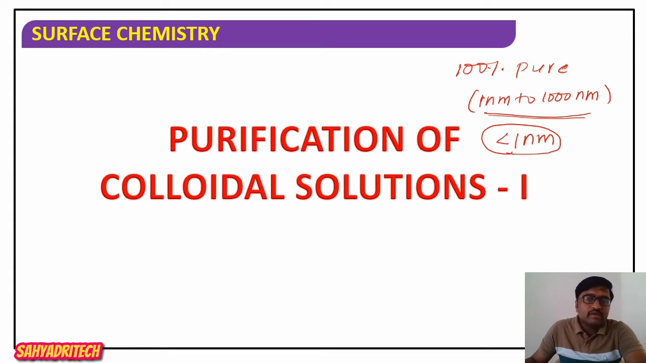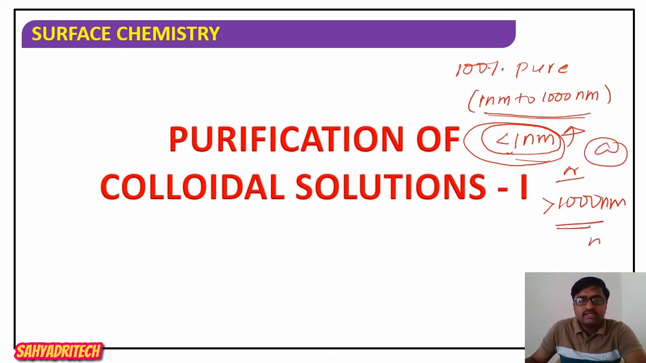In such a case, to make it a 100% pure colloid, it is necessary to remove the particles of size less than 1 nanometer. Or else there may be chances of having particles of size greater than 1000 nanometer also. In both cases, if particles of less than 1 nanometer or greater than 1000 nanometer exist, then such a colloid is not considered a pure colloid. It means it is an impure colloid.